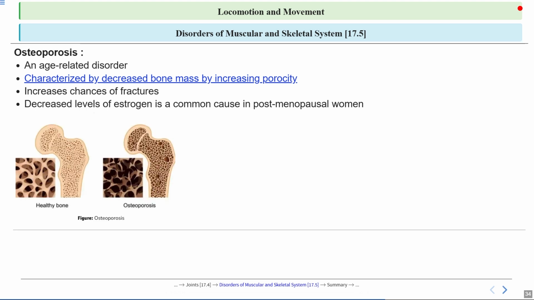So, here you can see and compare healthy bone to osteoporotic bone. Notice how osteoporotic bone looks much more porous and fragile. These kinds of visuals help us understand why bones affected by osteoporosis are more likely to break.